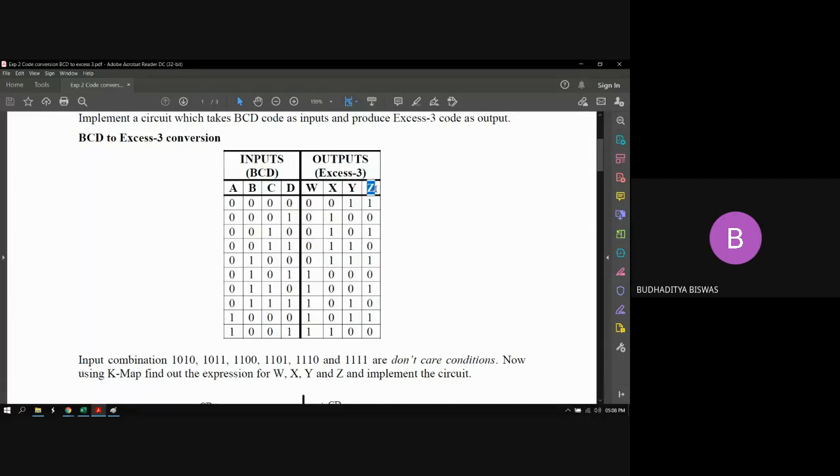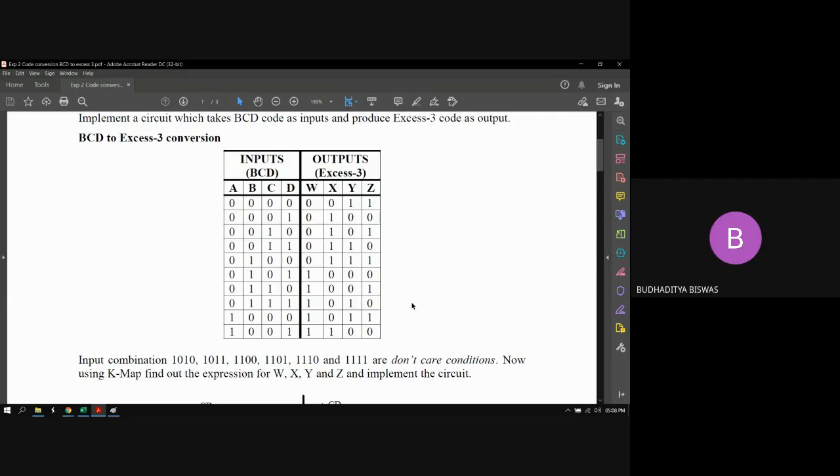Correct. So Z, the last one. Z is the summation of min terms 0, 2, 4, 6, 8, plus the summation of don't care 10 to 15.